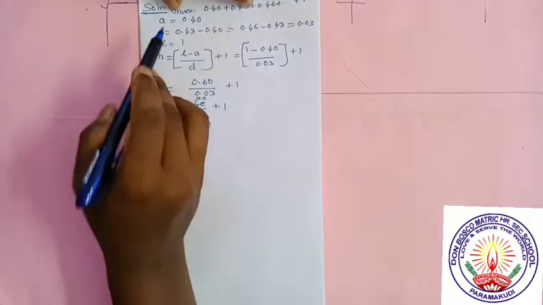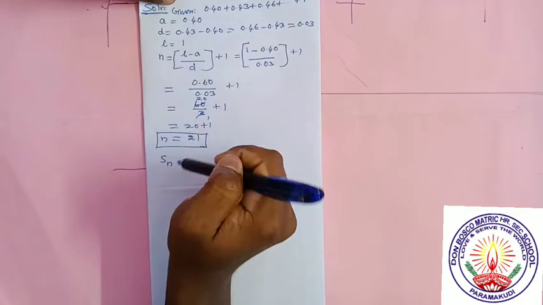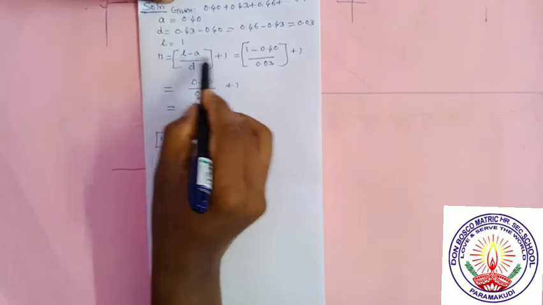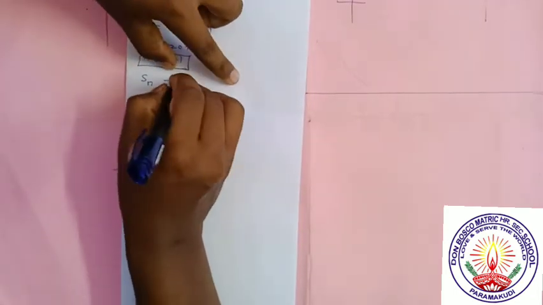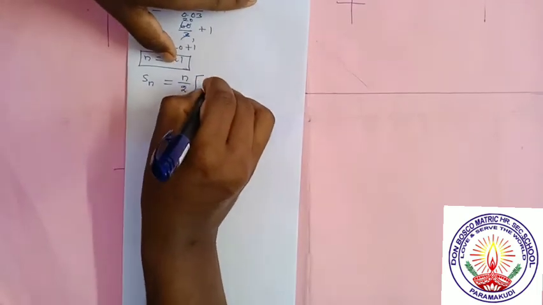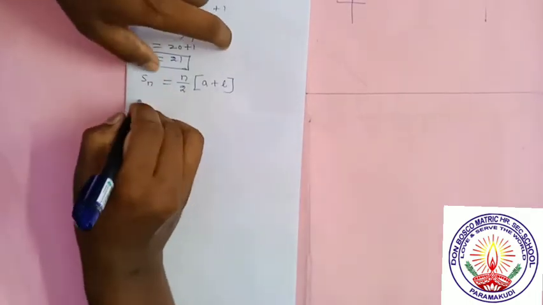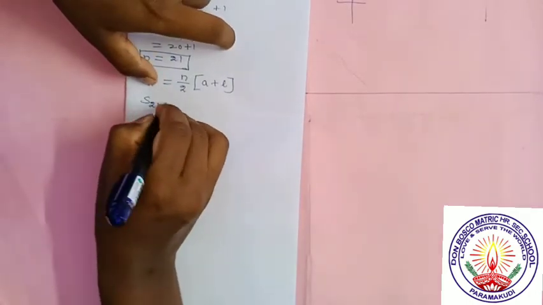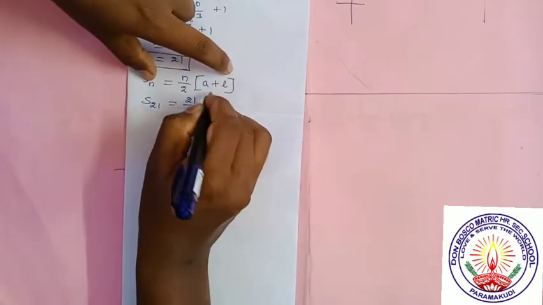Here we have been given A, D and L. So D is not used in the sum formula, but it is used in the number of terms formula. When the last term is given, the Sn formula is n by 2 into A plus L. So here n is equal to 21. So S21 is equal to 21 by 2 into A plus L.